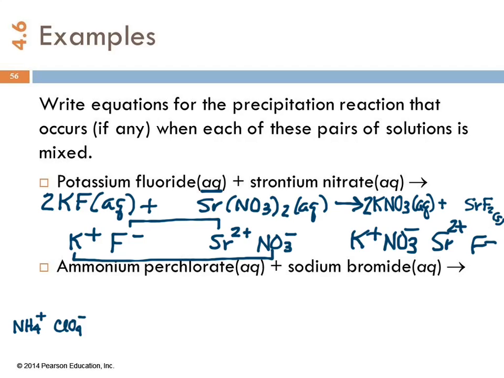Chlorate is ClO3 minus, and this is perchlorate. And then sodium bromide is sodium ion and bromide ion. And their charges are predictable from the periodic table. So here we have +1, -1, +1, -1. So to write these formulas, we just put these together.